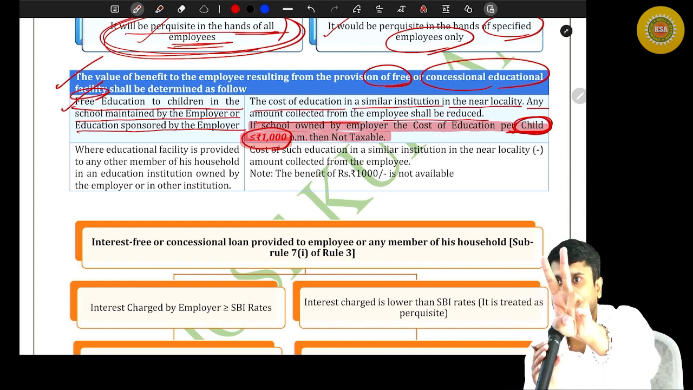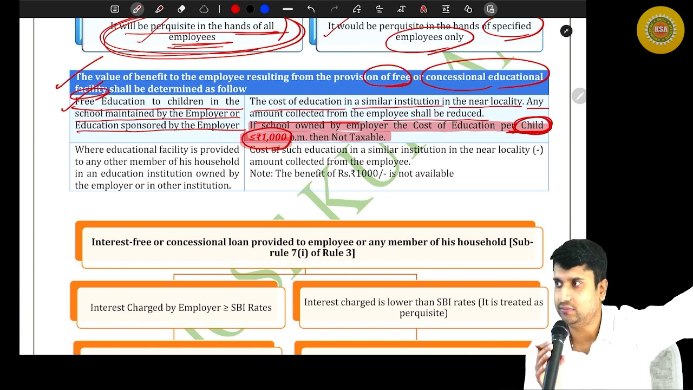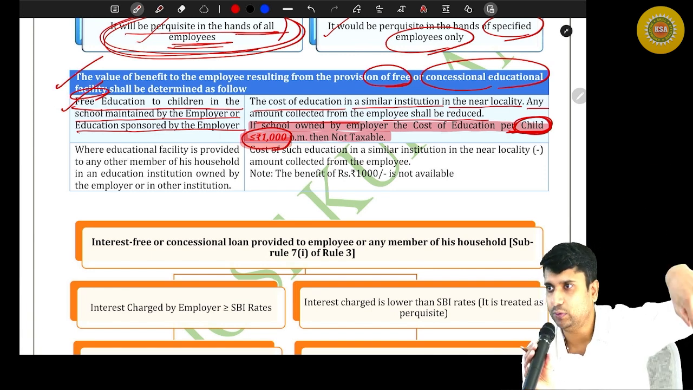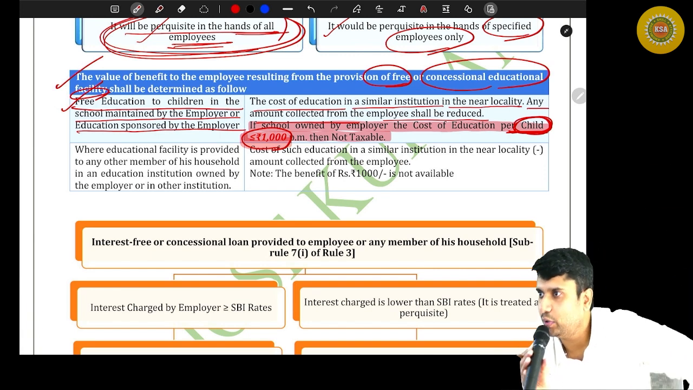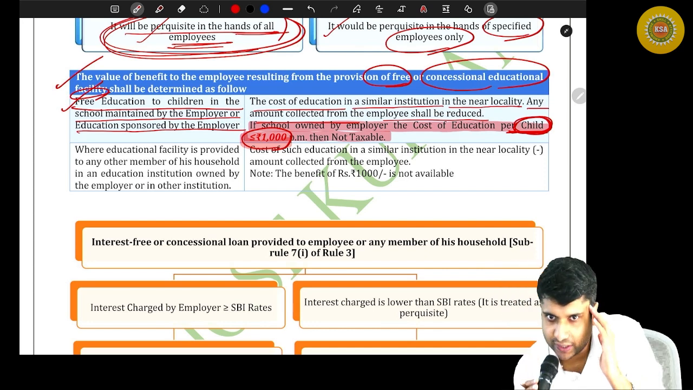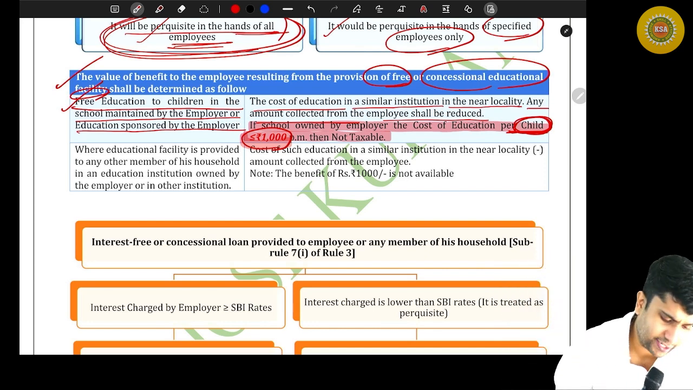If 2 children are studying, then 1000 per child. The limit is 1000 per child, not all together. Are you with me? Now, friends, listen.